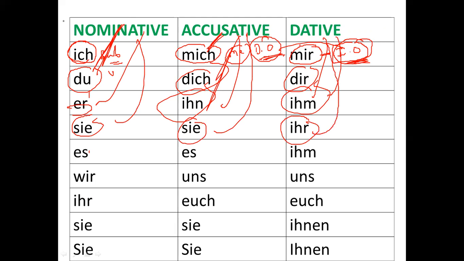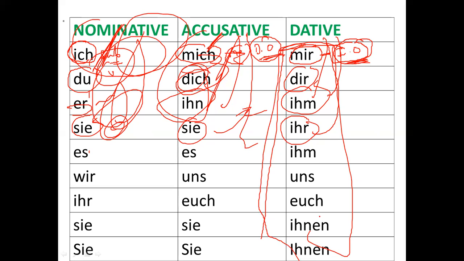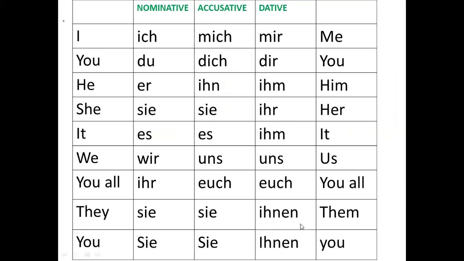So in this lecture, we will be focusing on dative only. We will be covering dative, because nominative we have already covered in our initial level. Accusative also we have covered in our initial level. Now this is the advanced stage where you need to learn dative, that means indirect object.